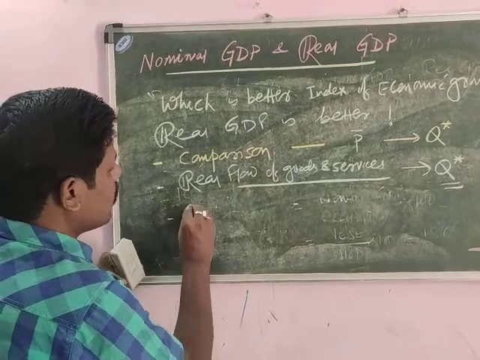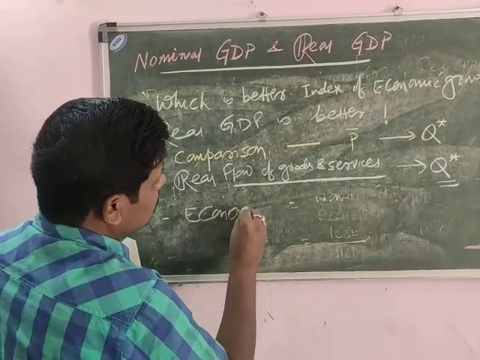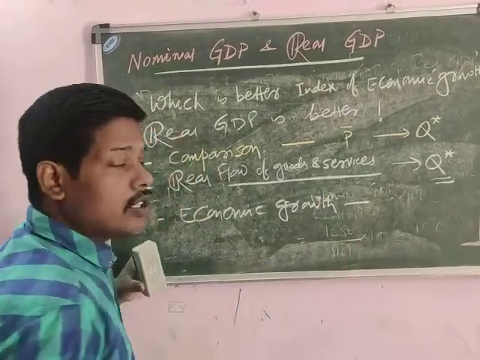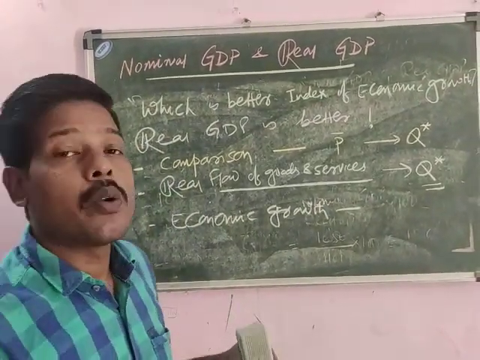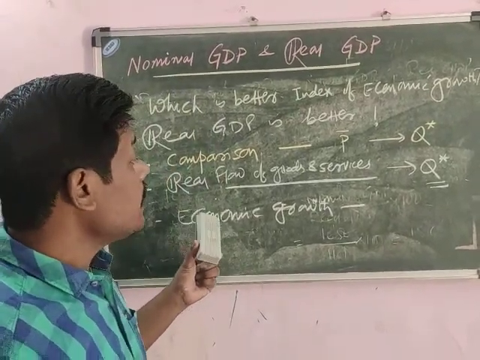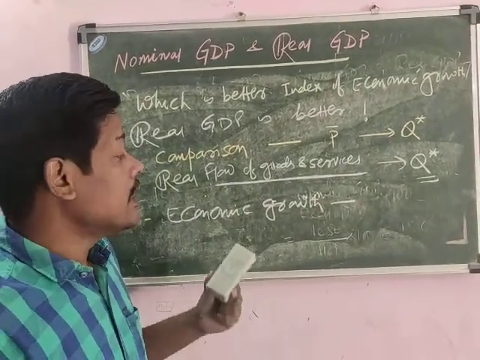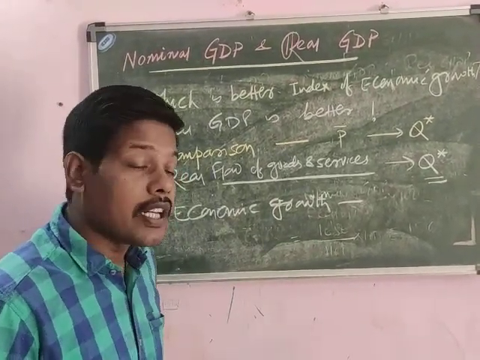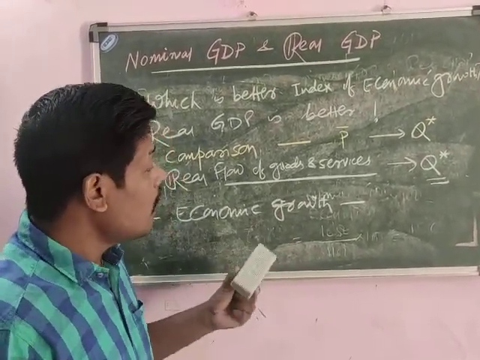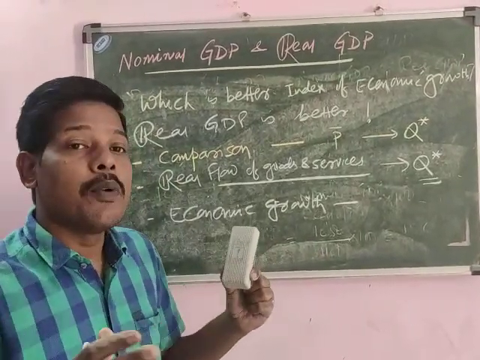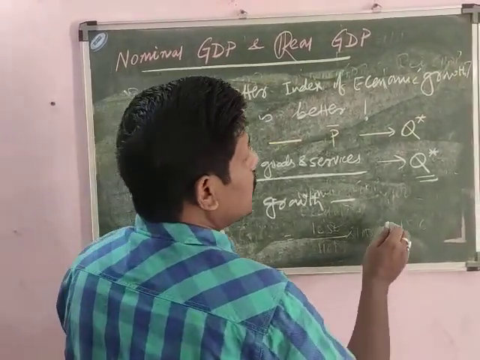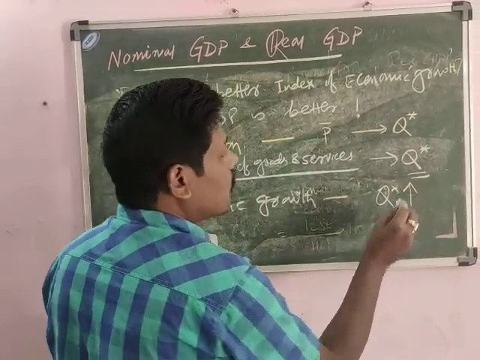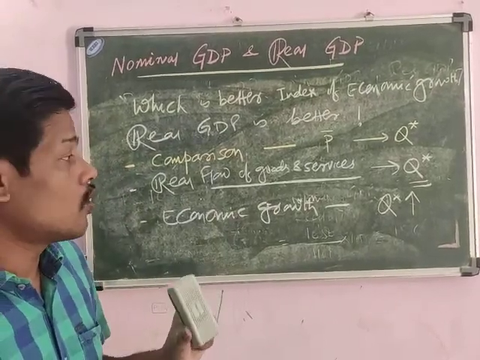And the third one is your economic growth. So economic growth means increase in the country's capacity to produce more output. So when nominal GDP will increase, that might not be indicating economic growth, because that may be increased due to increase in price. So only when the real GDP will increase, then that will indicate that there is increase in output, and we can say that the country has achieved economic growth.